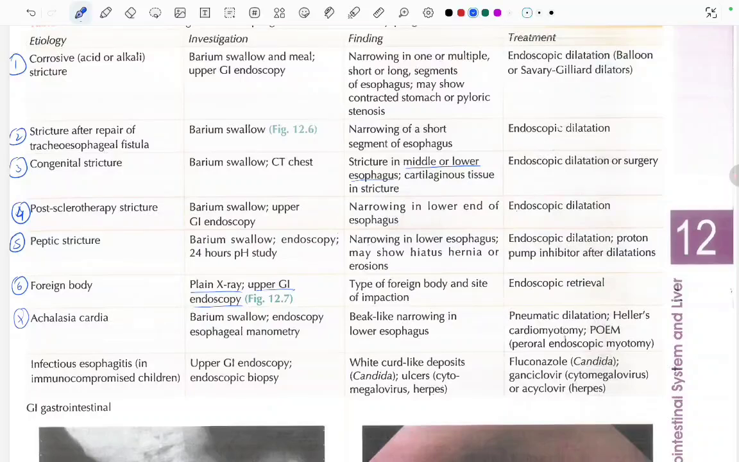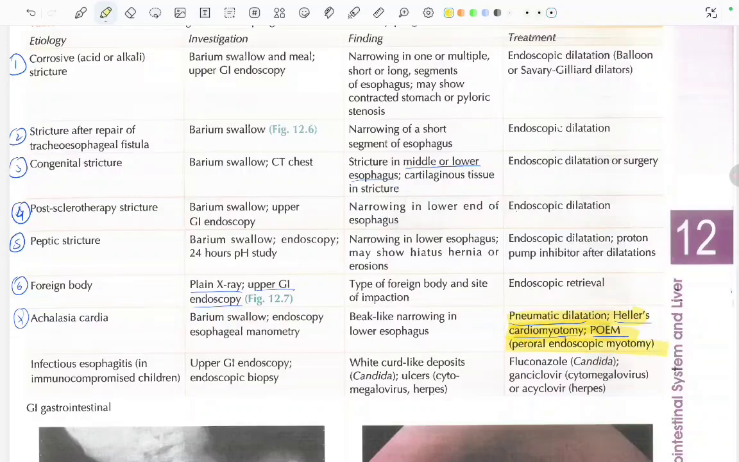In achalasia cardia, again barium swallow, endoscopy, and esophageal manometry. There is beak-like narrowing in the lower esophagus. Pneumatic dilation can be done, and Heller's cardiomyotomy and the POEM, that is per oral endoscopic myotomy. These are the treatment options for achalasia cardia that we should remember: pneumatic dilation, Heller's cardiomyotomy, and the POEM.